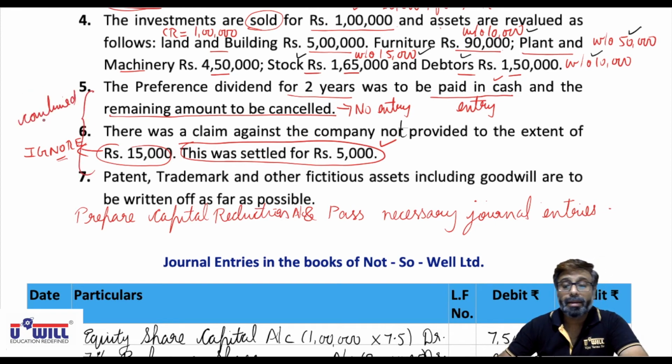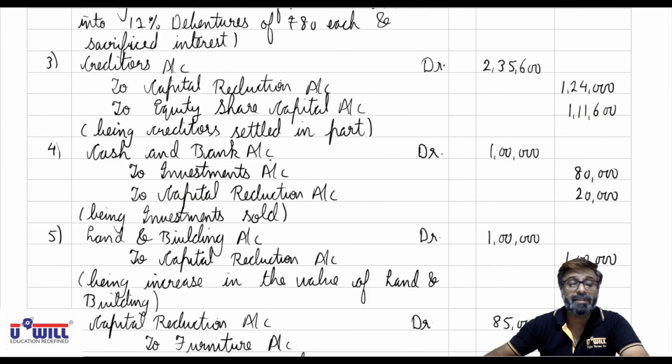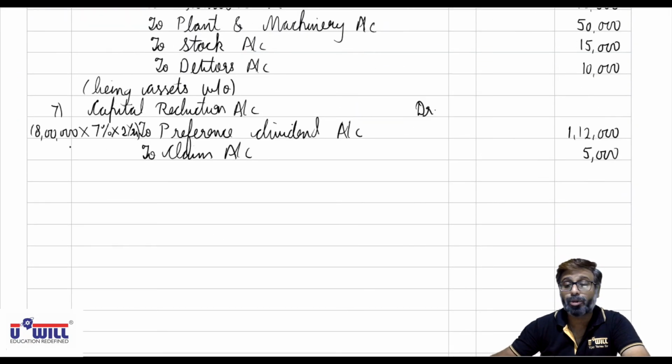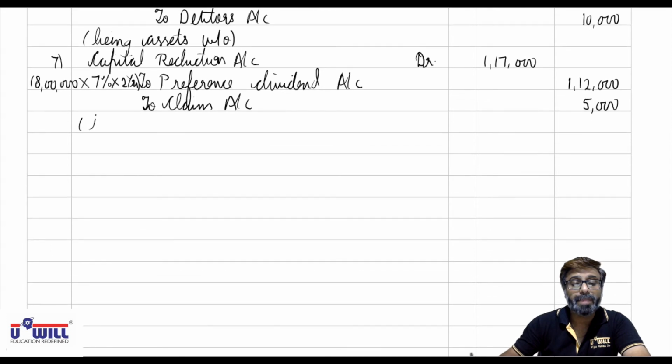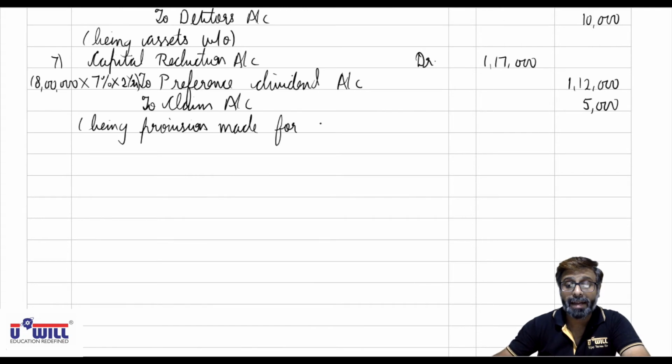Capital reduction account debit to preference dividend, 8 lakhs into 7% into 2 years, 1,12,000, to claim 5,000, total 1,17,000. Being provision made. Right now we have just made a provision. We have created the liability. Being provision made for preference dividend and claim.